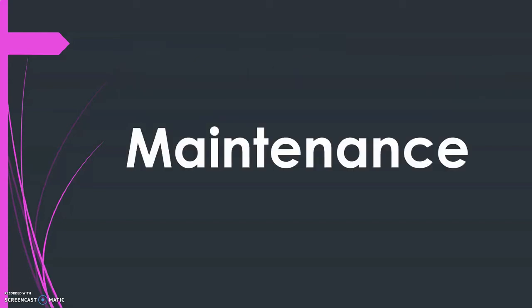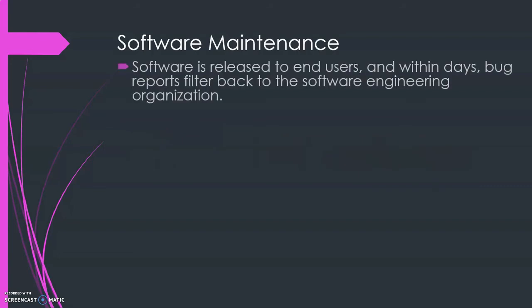We have our next topic, that is maintenance. After testing, we have to go through a stage in the software process that is known as maintenance. So software is released to end users, and within days, bug reports filter back to the software engineering organization. This is the formal technique, right? We know that when we release a software to the end user, within days they will check the software and they will report the bugs in it to the software engineering organization.